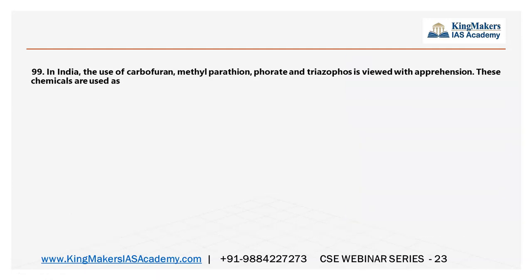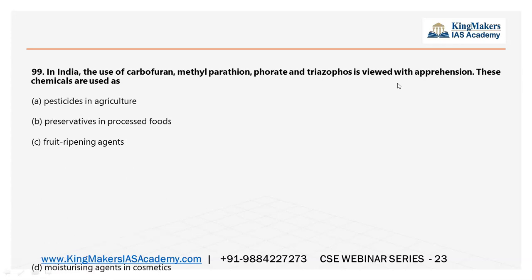In India, the use of carbofuran, methyl parathion, phorate, triazophos is viewed with apprehension. These are chemicals used as, again, it will all be in current affairs news. So if you know or can recall any one of these chemicals, you will end up saying that this is a pesticide in agriculture. So it is better for you to have a look at the news.